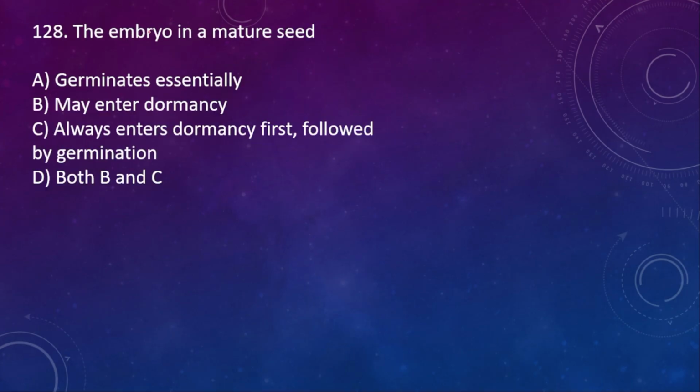128. The embryo in a mature seed germinates essentially, may enter dormancy, always enters dormancy first, followed by germination. Both B and C are right. So here the right option is B.